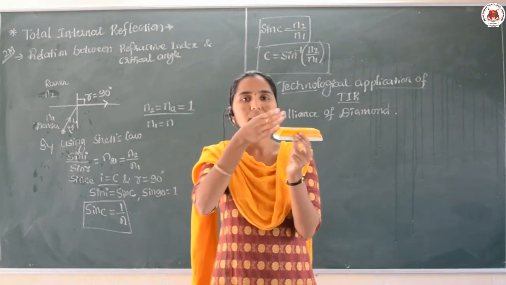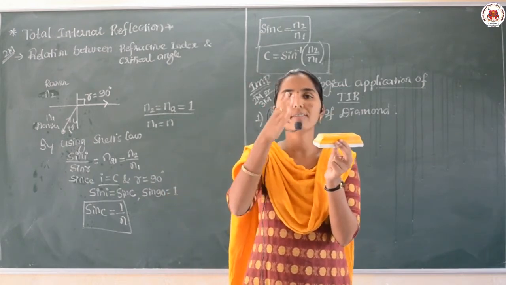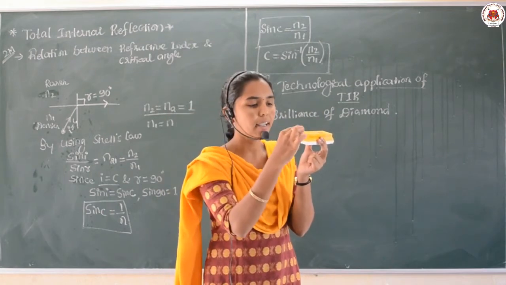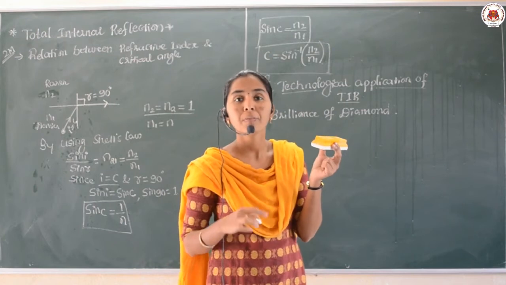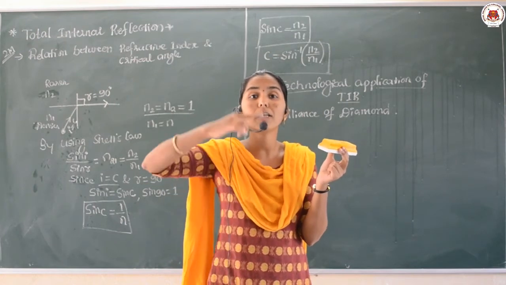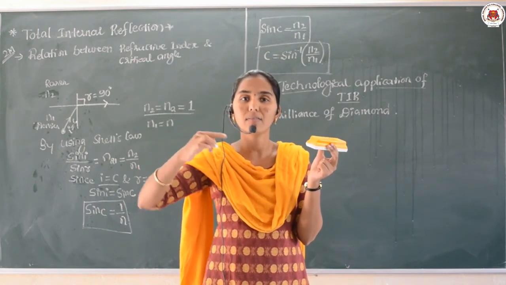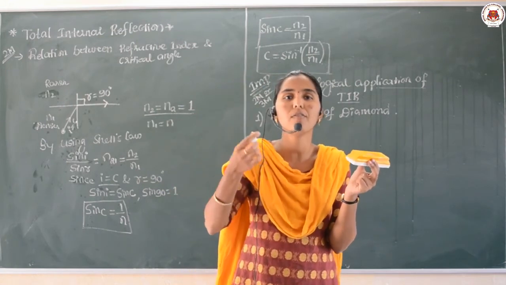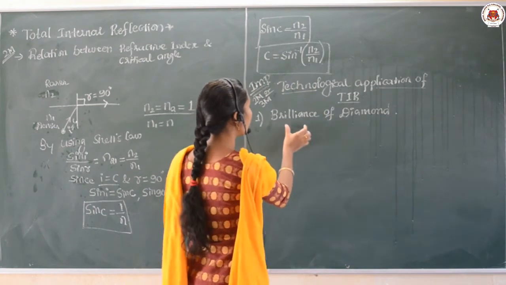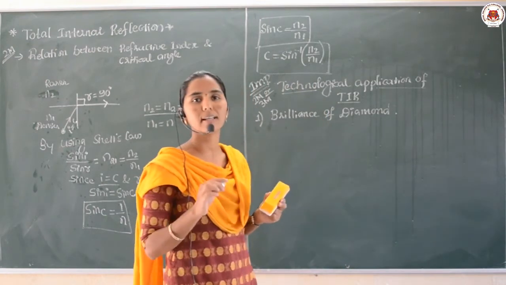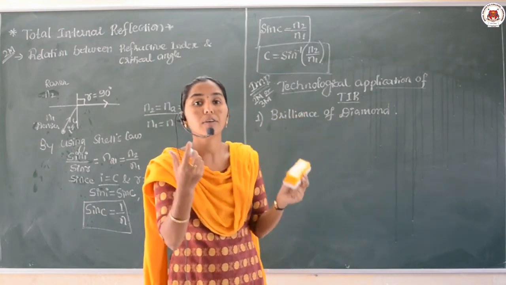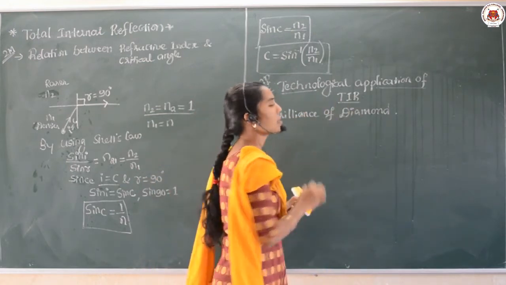Yes, the diamond surface is cut in such a way that when a single light ray enters the diamond, it undergoes multiple total internal reflections. Due to the increase in the number of reflections, the brilliance of the diamond takes place. Am I clear? Inside the diamond, which phenomenon of light is taking place?